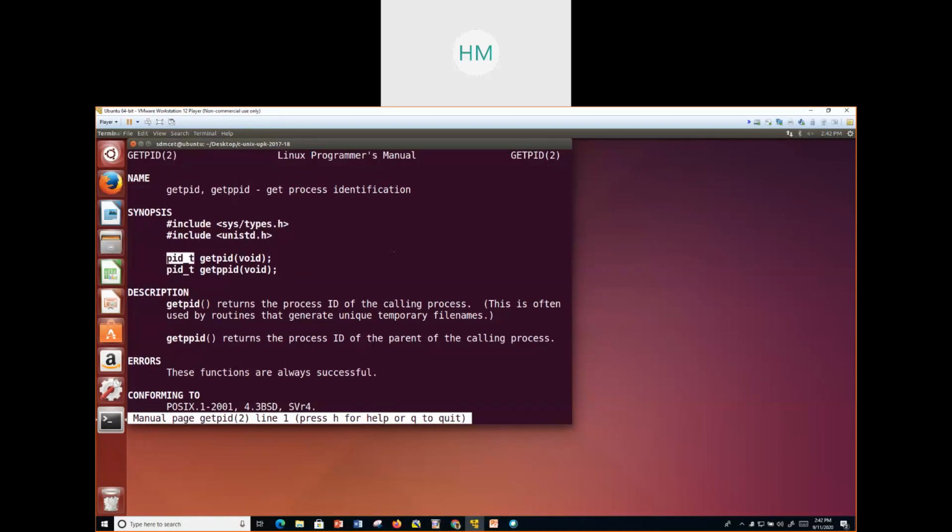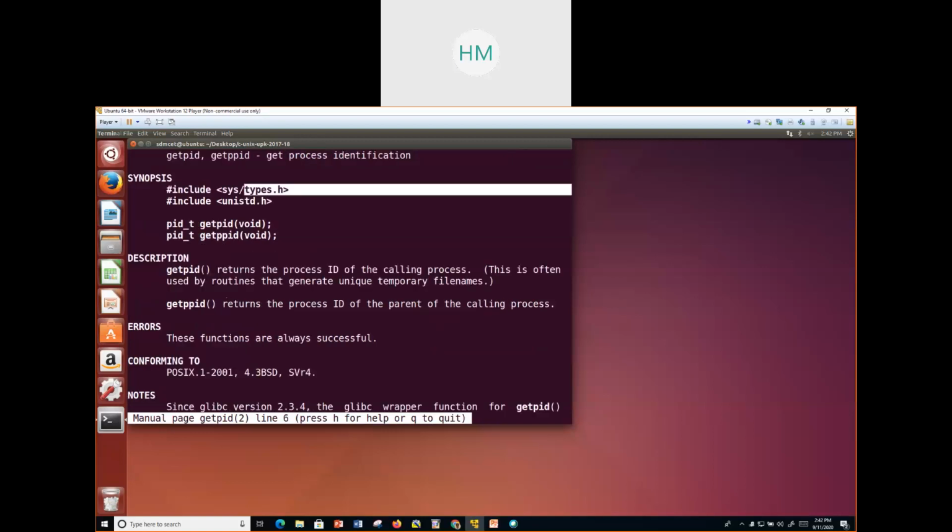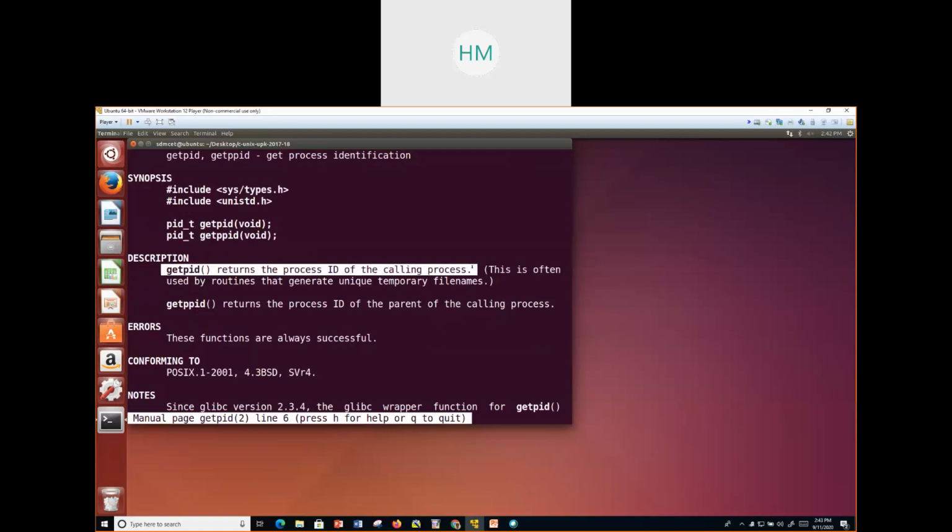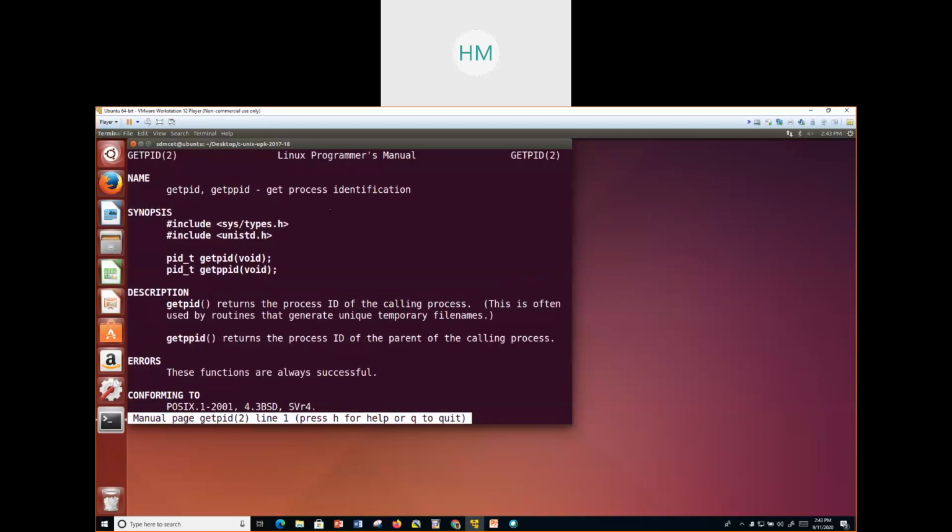And you know that one, right? pid_t. What is that? We have seen it, right? It is a short integer. It is defined in types.h, right? That's why this particular include file is listed as the file to be included, the library to be included, so that you can use this. And you will get a description. getpid returns the process ID of the calling process. Any program where you insert getpid is called the calling program, and it will return the process ID, a unique ID like your USN number. So this is the synopsis available, right?